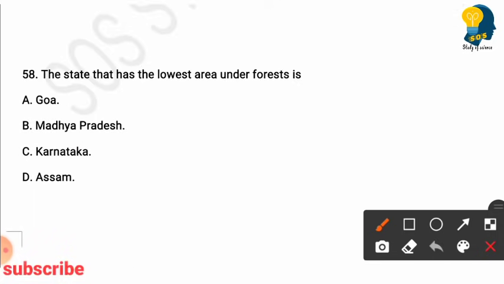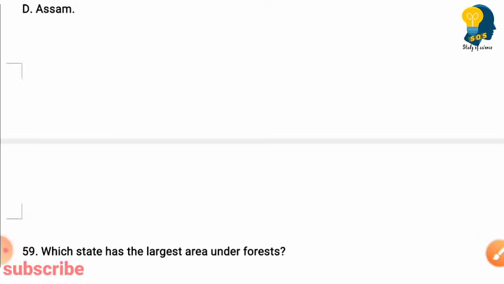The state that has the lowest area under forest is. Options are Goa, Madhya Pradesh, Karnataka, Assam. So here the right answer is option A, Goa is the state that has the lowest area under forest. Okay, next question.